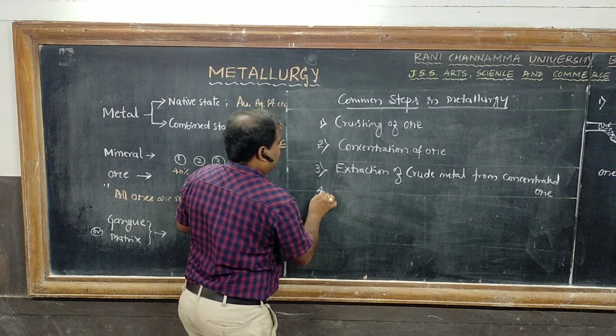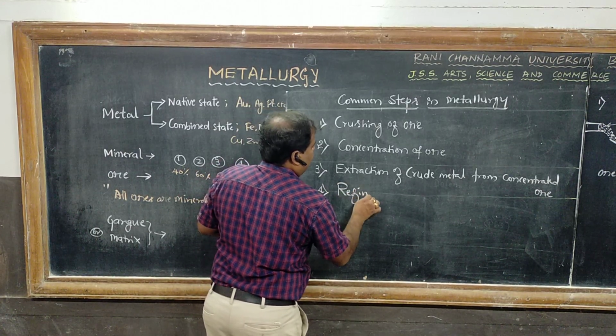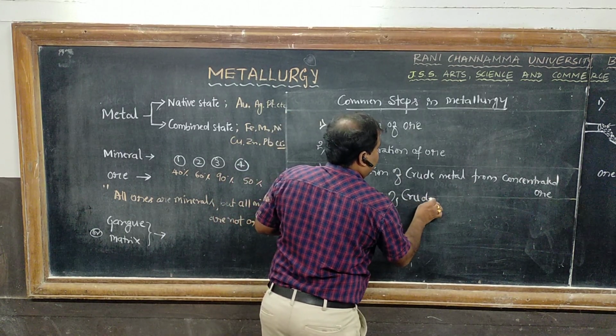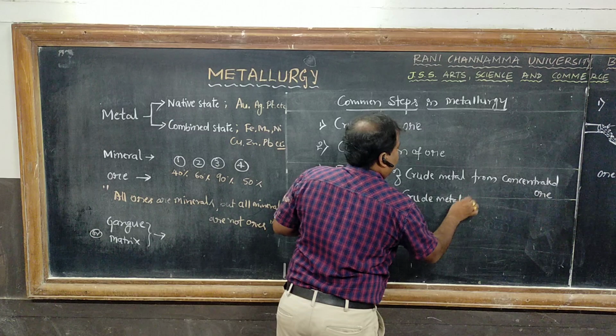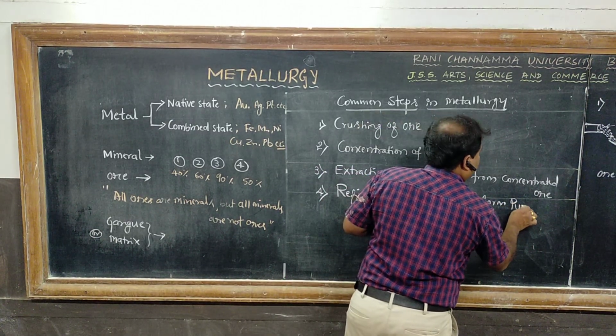The last, fourth step is refining of crude metal to form pure metal.